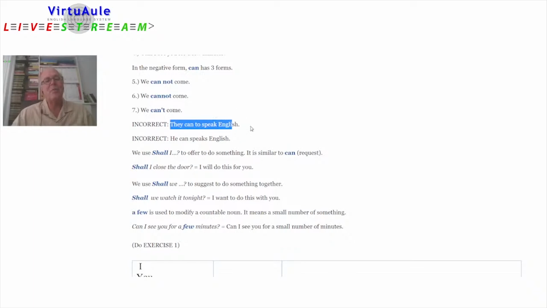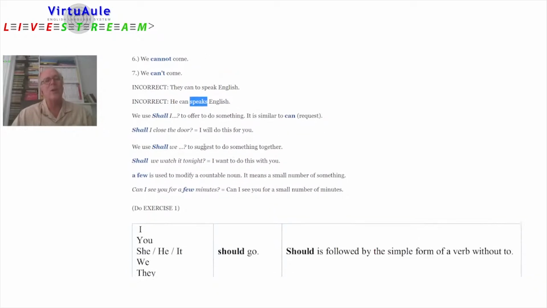They can to speak English? No. Can is a modal. We do not use to after modals. He can speaks English. Can is a modal. We don't conjugate the verb after. We only use the infinitive.